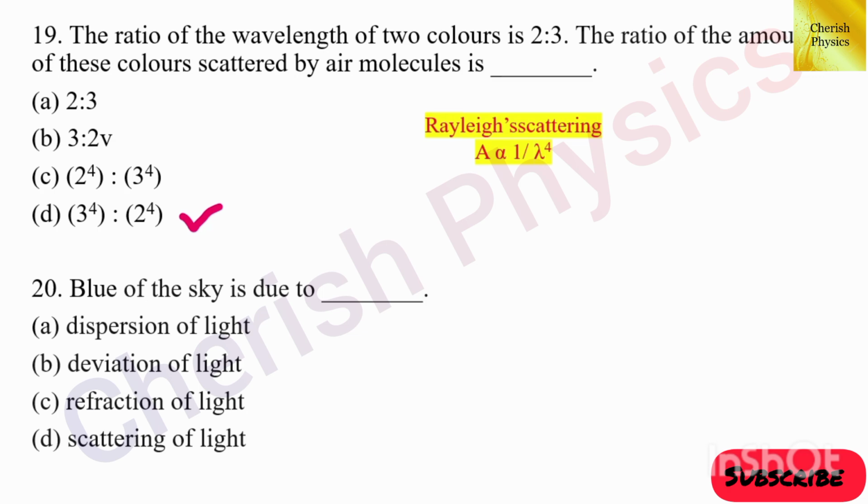Here we can use the Rayleigh scattering formula. Amount of scattering is inversely proportional to the fourth power of the wavelength. 20th question. Blue of the sky is due to dash. Option D, scattering of light.